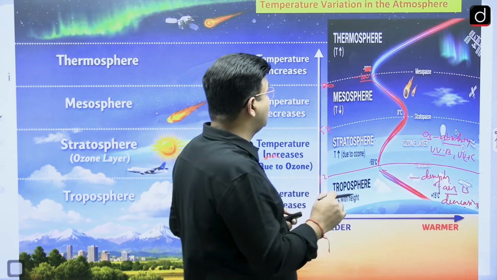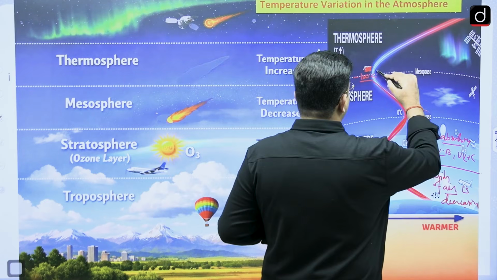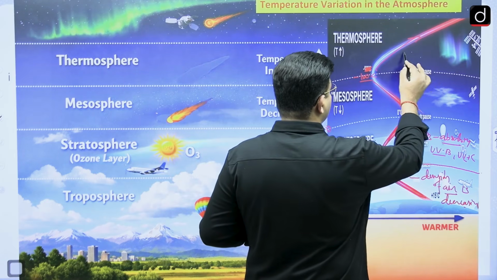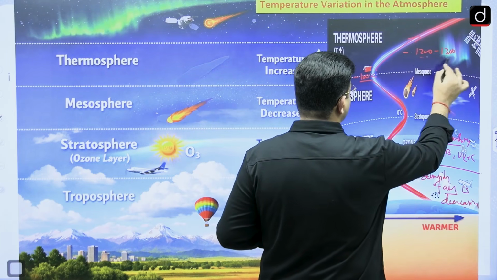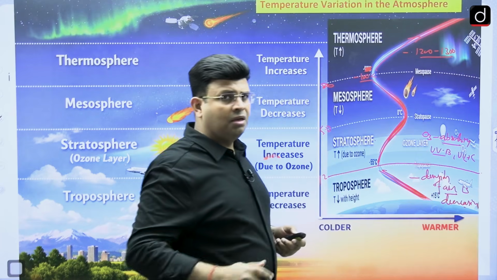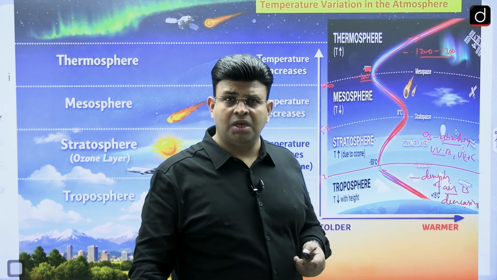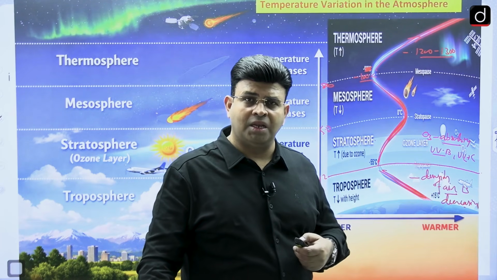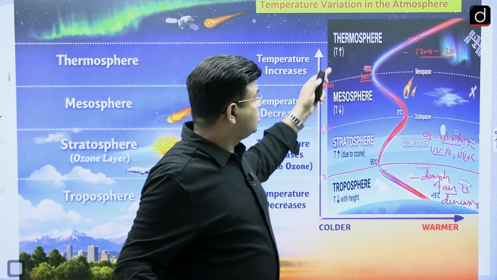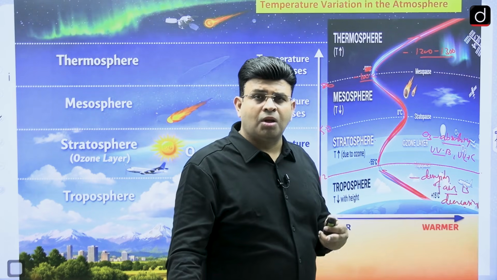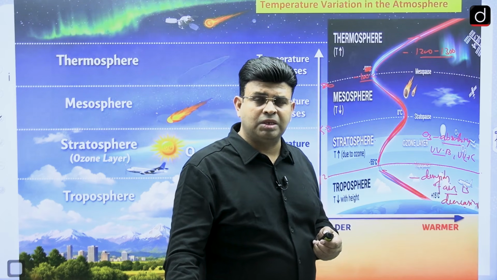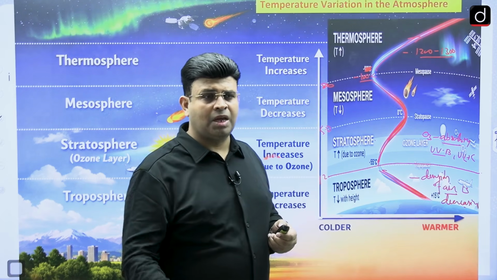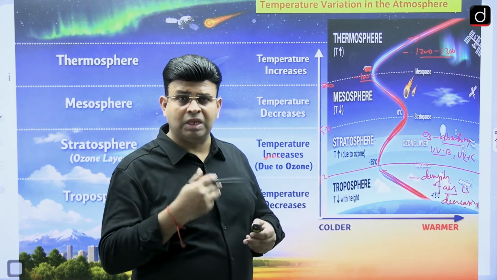It keeps decreasing, and in the thermosphere the temperature is increasing. It reaches 1200 to 1300 degrees Celsius, because here the gases are in the form of atoms, and they have converted into ions and electrons. This region, the thermosphere, is from 80 to 400 kilometer. In this region ions and electrons are available, and because of their collisions, heat is generated.